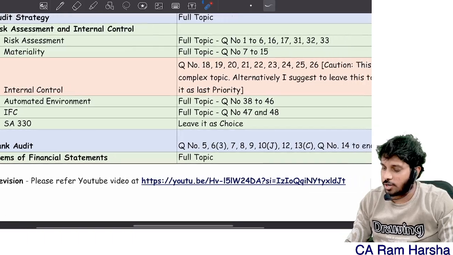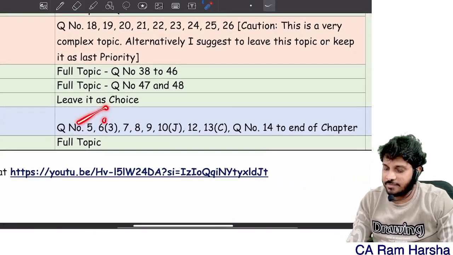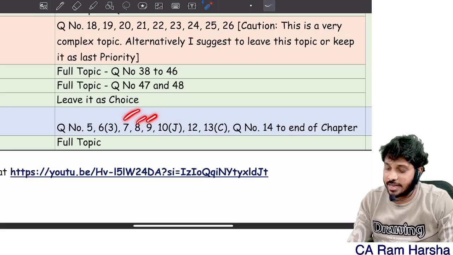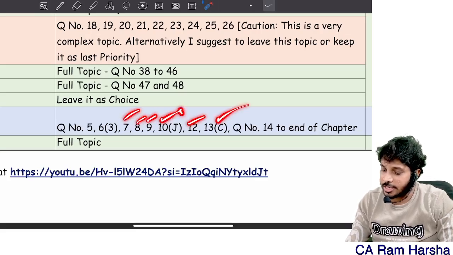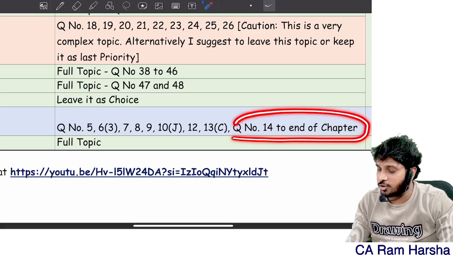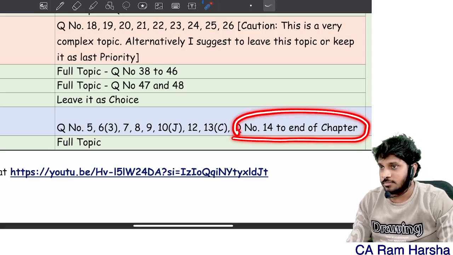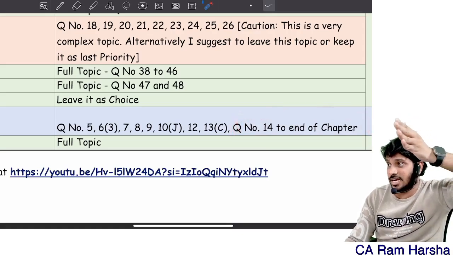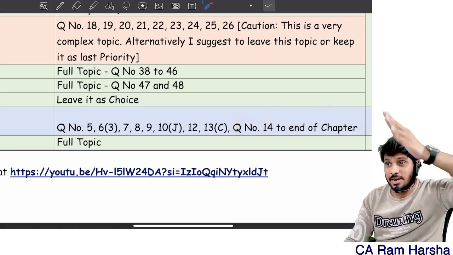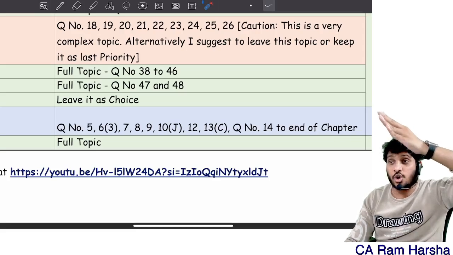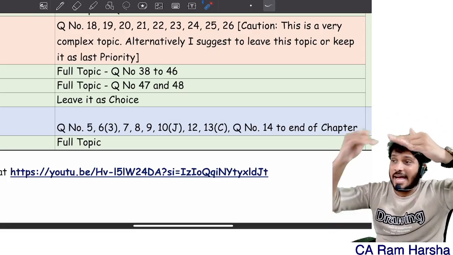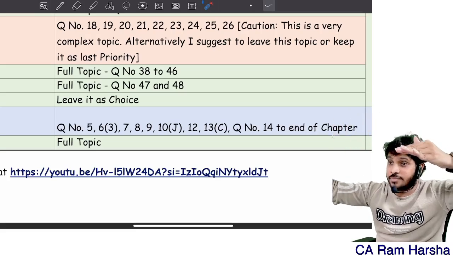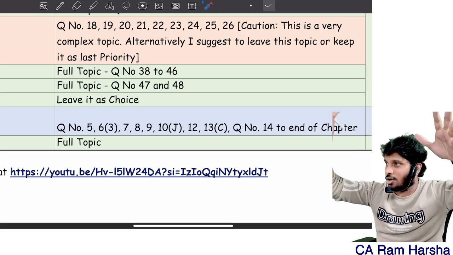Then bank audit, only these questions: 5, 6, 3, 7, 8, 9, 10J, 12, 13C, and question number 14 to the end is compulsory. Getting it? Question number 14 to the end is what? Advances-related discussion will start. Types of advances, NPA advances, provisioning norms, drawing power, sanction limit, and till the last, audit of income, audit of expense, reversal of income, all that.